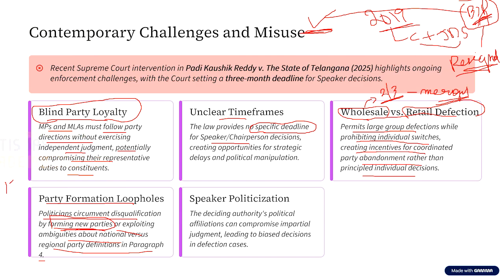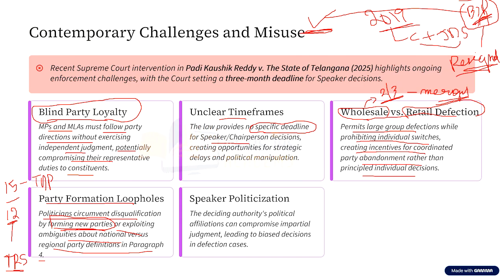Now, what happened was that out of these 15, 12 MLAs defected to a party called TRS, the then ruling party in Telangana, which is currently called BRS. So then it was called TRS. Out of 15 MLAs, two-third of 15 is 10. So more than two-third, that is 12 MLAs, defected to TRS.